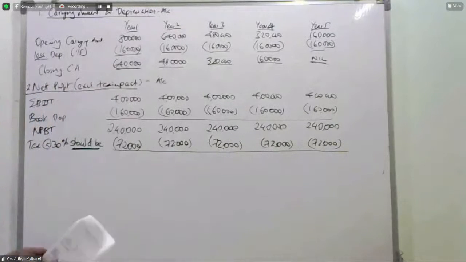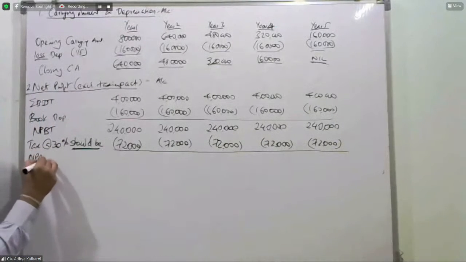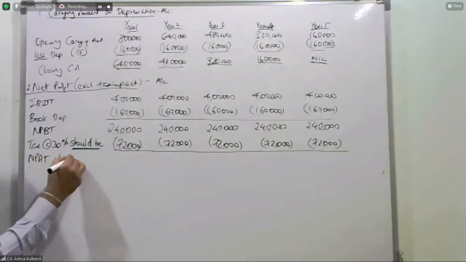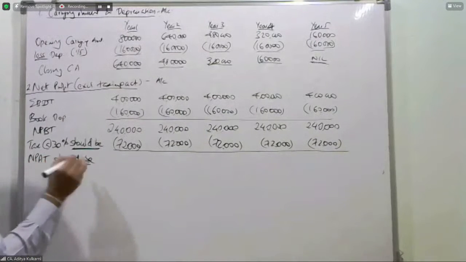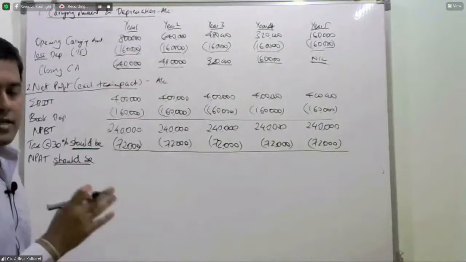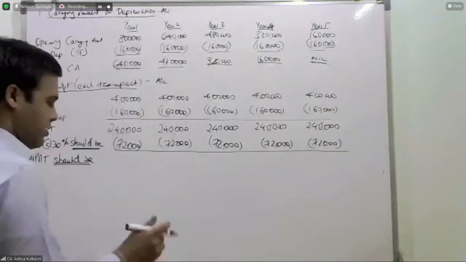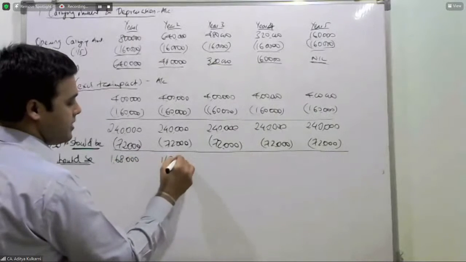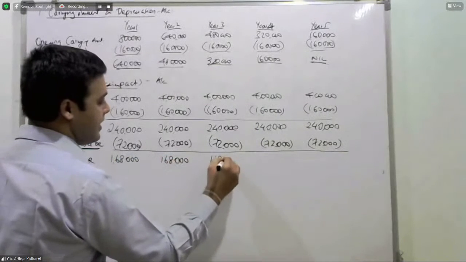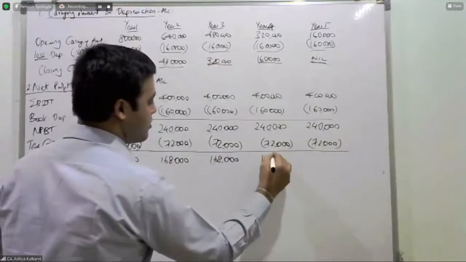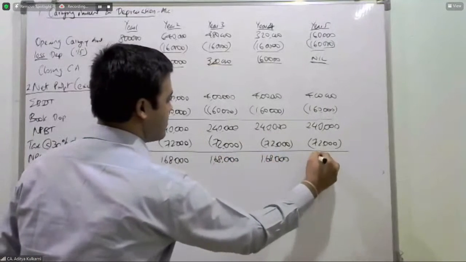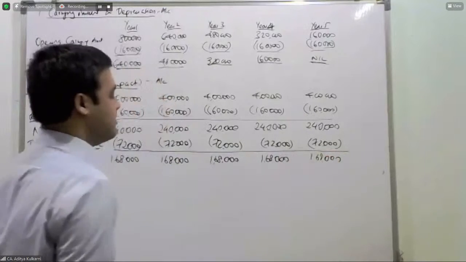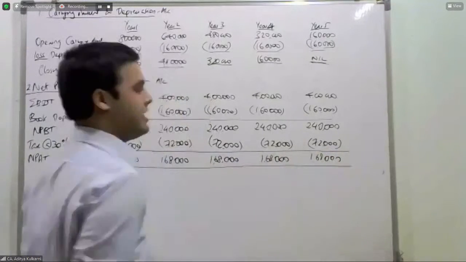So therefore, net profit after tax should be, it won't, but should be, in an idealistic scenario, 1 lakh 68,000. This should have been your net profit.